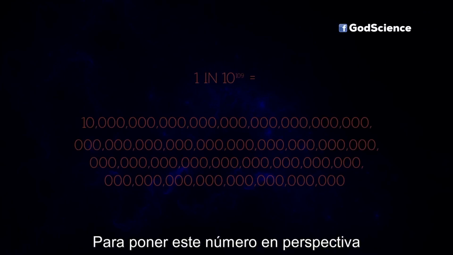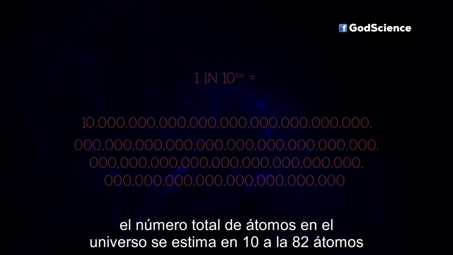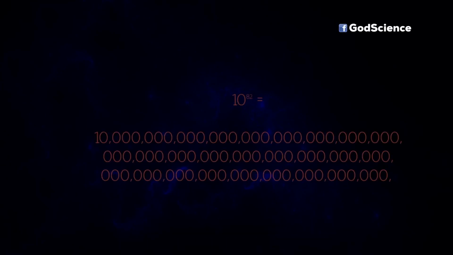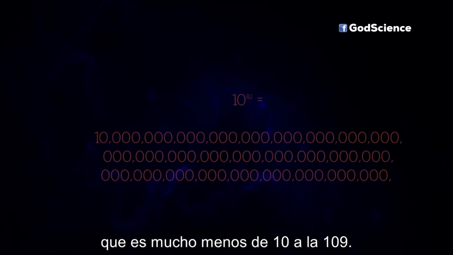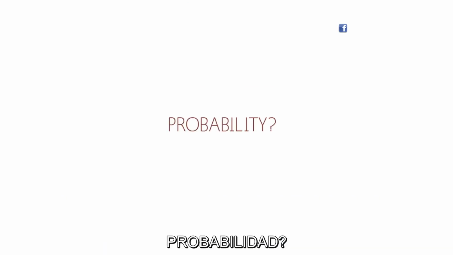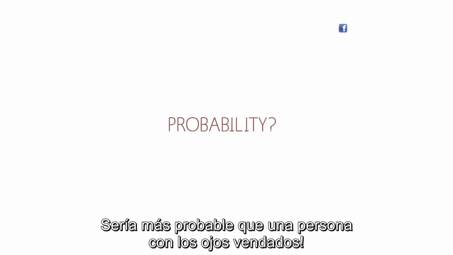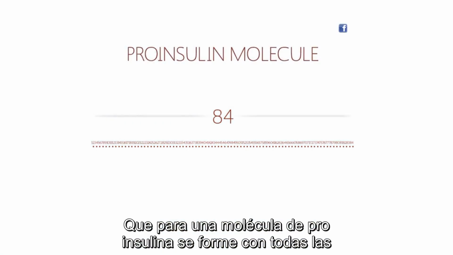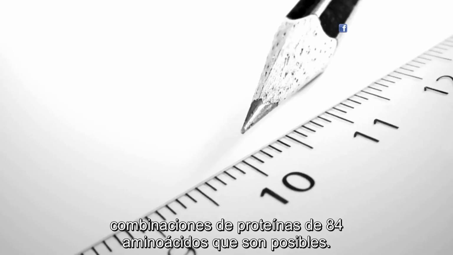To bring this number into perspective, the total number of atoms in the universe is estimated at 10 to the 82nd atoms, which is much less than 10 to the 109th. Simply stated, it would be more likely for a blindfolded person to find one specific atom in the universe than for a proinsulin molecule to form out of all the 84 amino acid protein combinations that are possible.